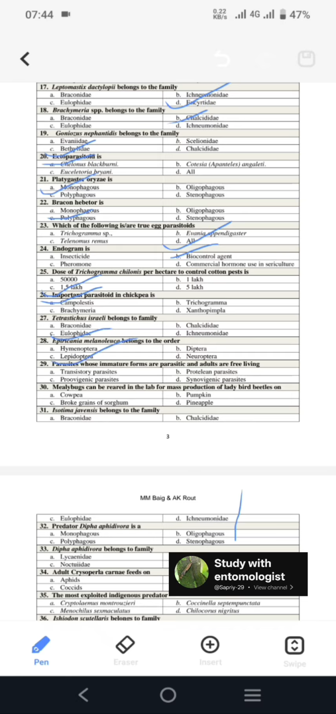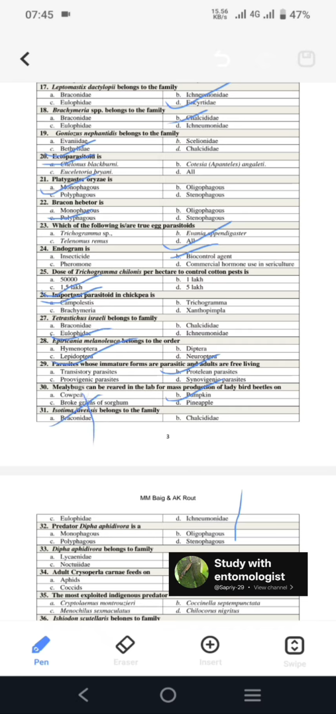Next is, parasites whose immature forms are parasitic and adults are free living. These are known as protelean parasites or parasitoids. Next is, mealybugs can be reared in the lab for mass production of ladybird beetle on pumpkin. Next, Isotima javensis belongs to the family Braconidae.